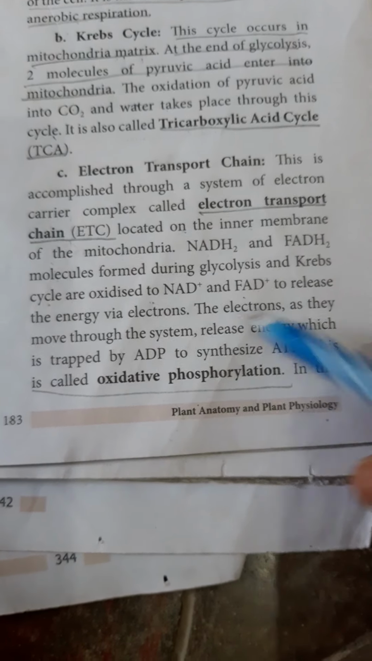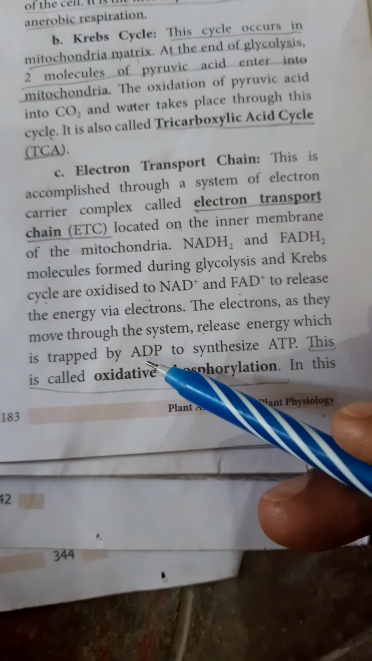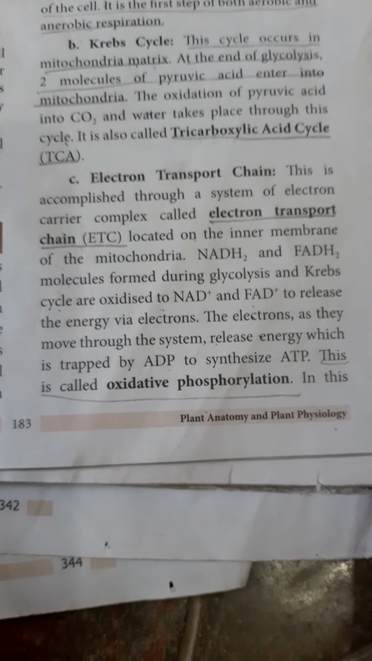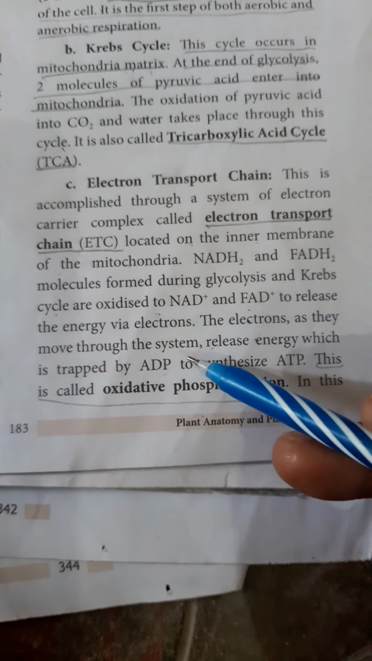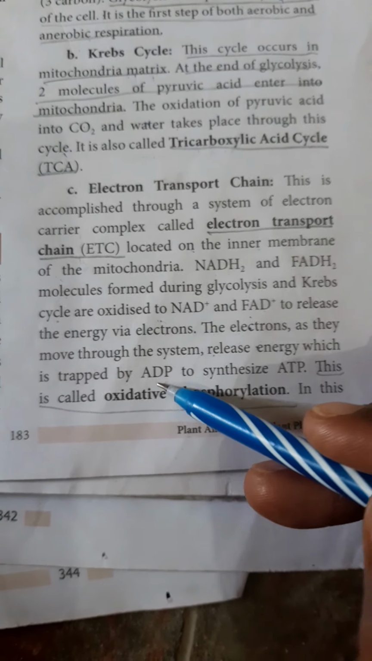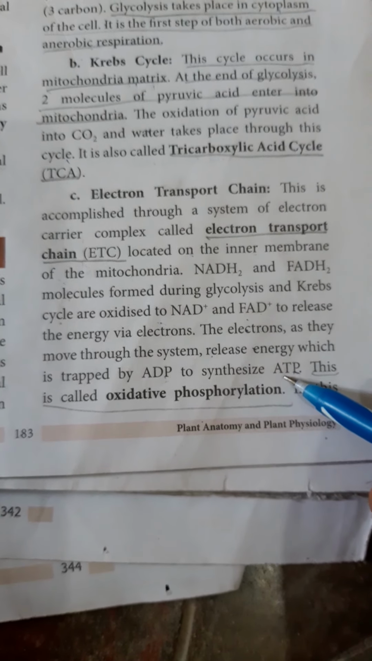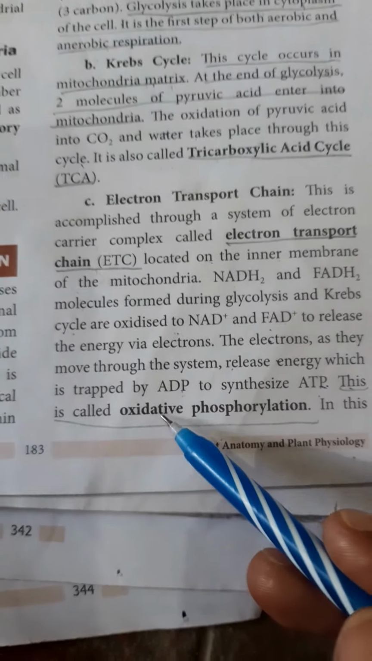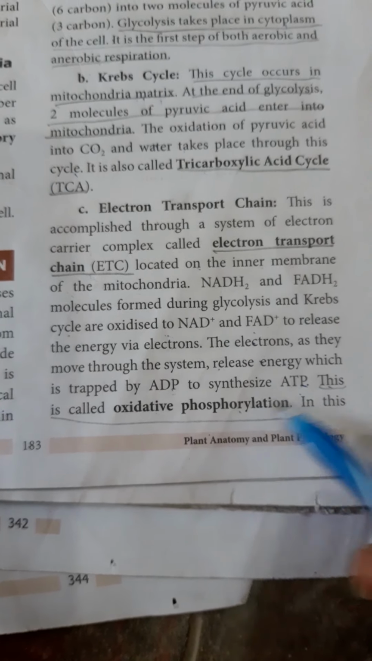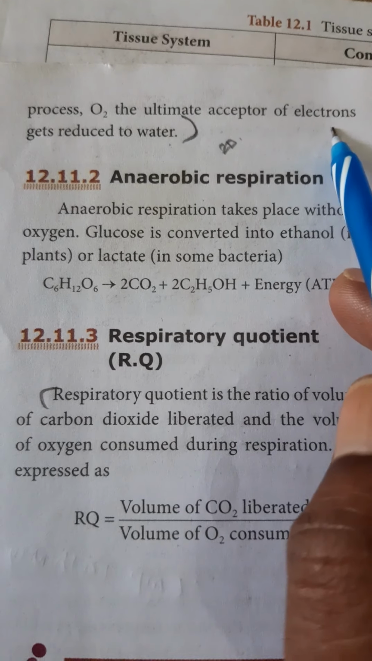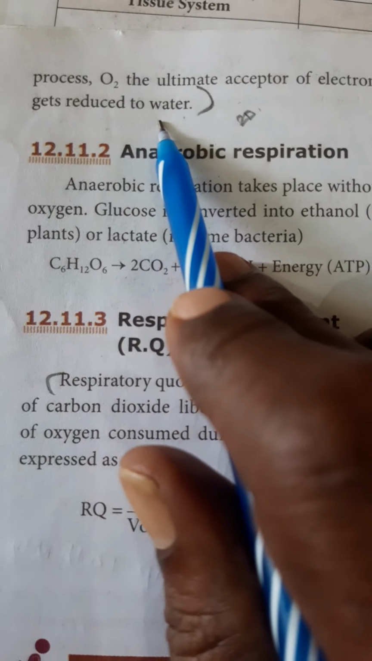As the electrons move through the system, they release energy which is trapped by ATP. So at the time the electrons move through this process, they release energy, which is caught by adenosine diphosphate to produce adenosine triphosphate as energy. This process is known as oxidative phosphorylation. In this process, O2, the ultimate acceptor of the electron, gets reduced to water.